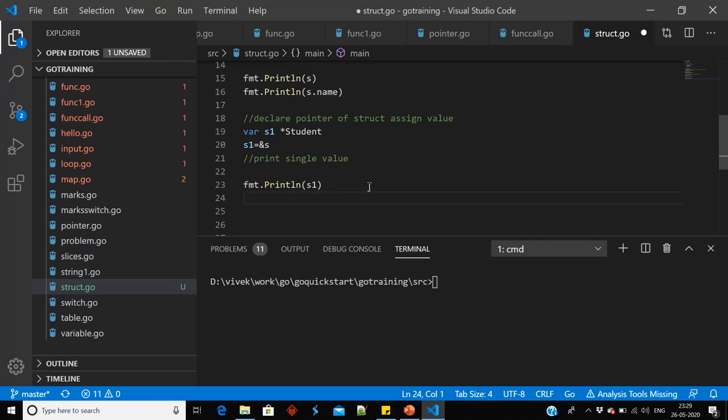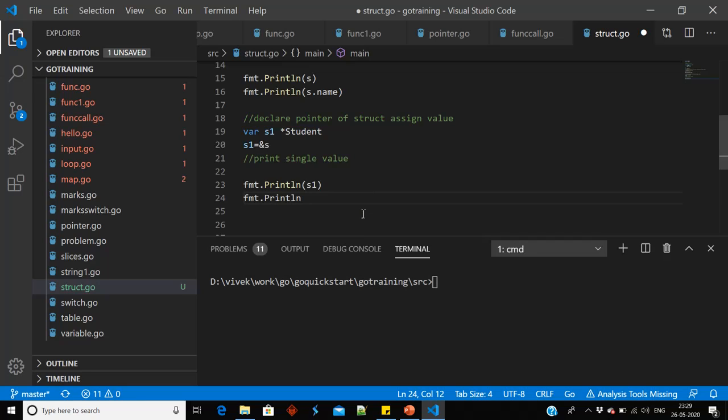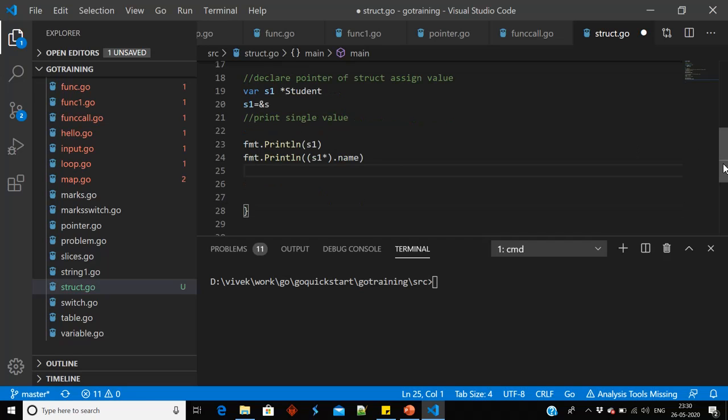If I want to access a single value, fmt.Println, there are two approaches which we can follow. I need to give (*s1).name. The second approach is that Go provides the facility that I can use s1.name directly also.